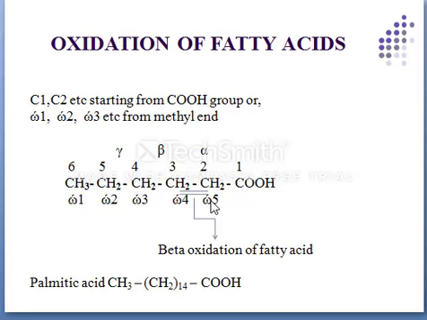There are a number of types of oxidation. Of these, beta oxidation is more common. In the beta oxidation of fatty acids, there is a successive removal of two carbon compounds, that is acetyl coenzyme A. It typically involves the beta carbon, and there is a cleavage between the alpha and beta carbon, and it is known as beta oxidation.